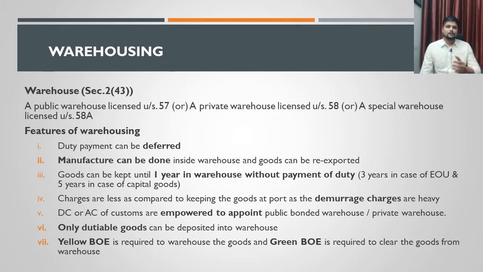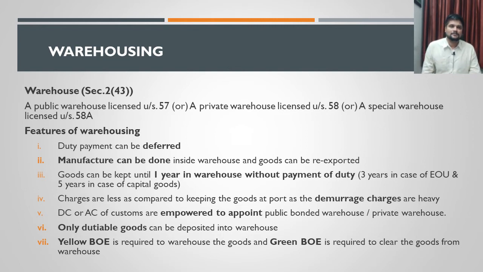Next, if the goods are warehoused, then the authorities allow some manufacture even inside the warehouse itself. Inside the warehouse, the importer can do some manufacture, then straight from the warehouse, those manufactured goods can be re-exported. Here the importer has imported certain goods, those goods are subject to some manufacture in India, and the goods have to be re-exported again.